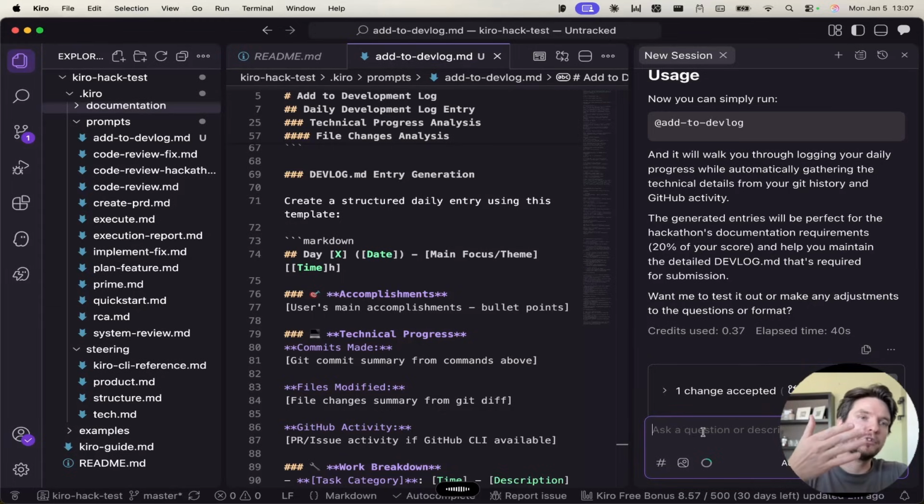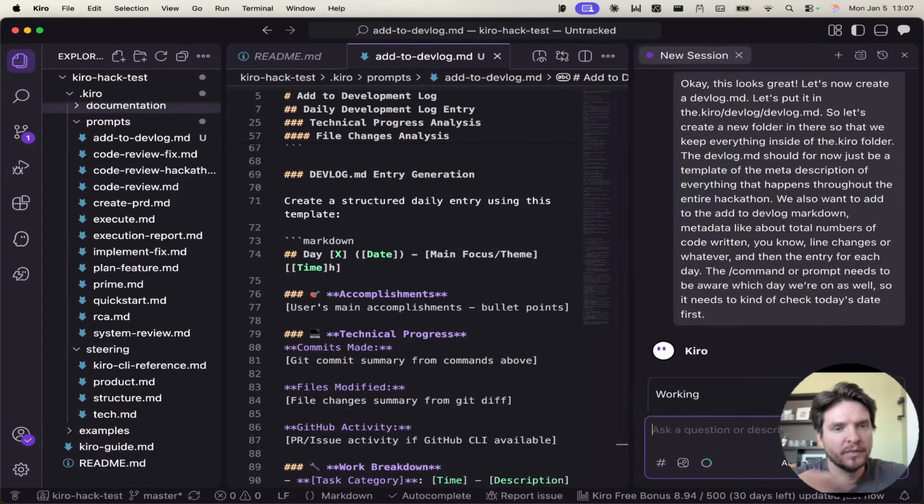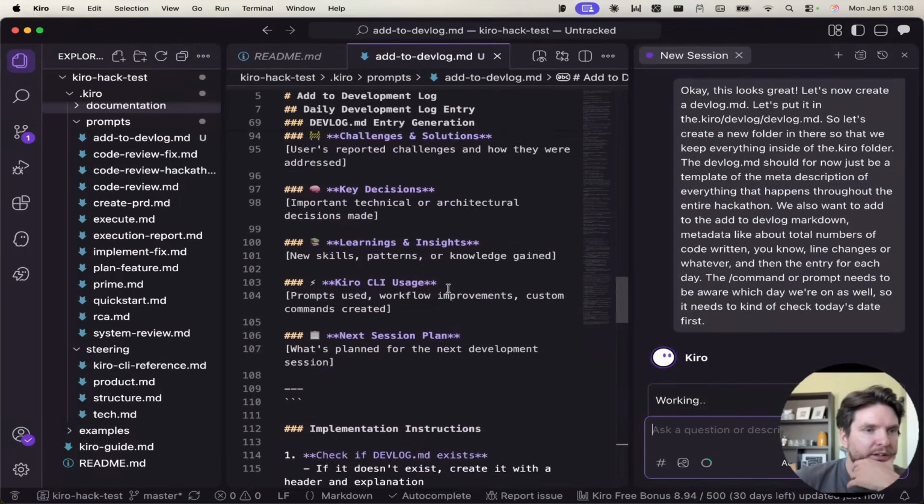So we also want to add to the devlog markdown metadata like total amount of code written, lines changed and whatever, and then the entry for each day. So the slash command or the prompt needs to be aware of which day we're on as well, so it needs to check today's date first. Okay, let's see what it comes up with here.